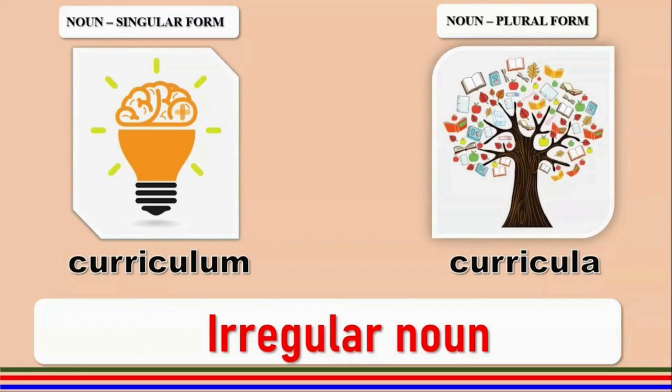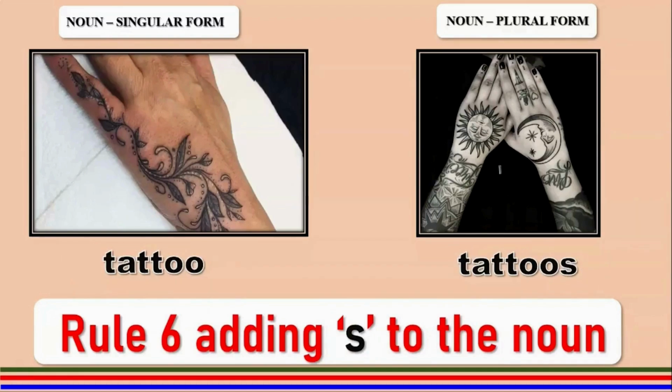This is an irregular noun. Tattoo, very much in fashion these days. Everybody seems to be having a tattoo somewhere on their bodies. Well, this is rule number 6. It ends with 2 O's, so we will add an S to make it tattoos.